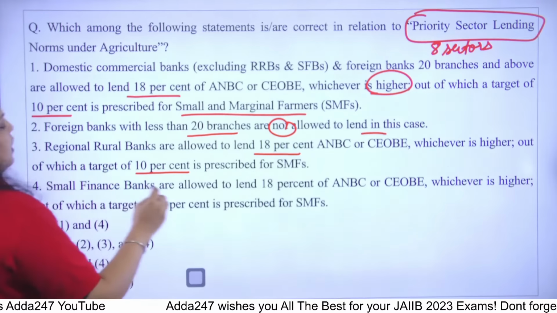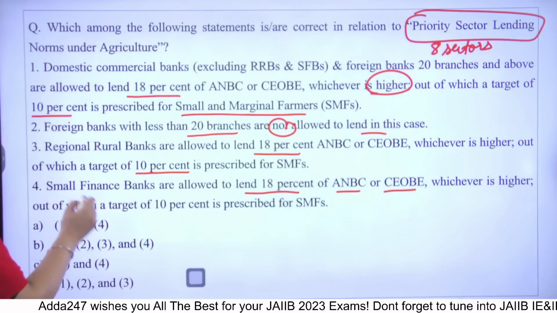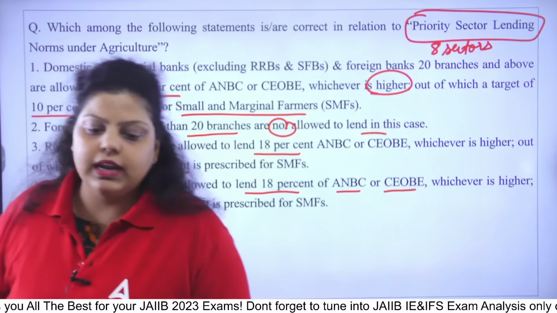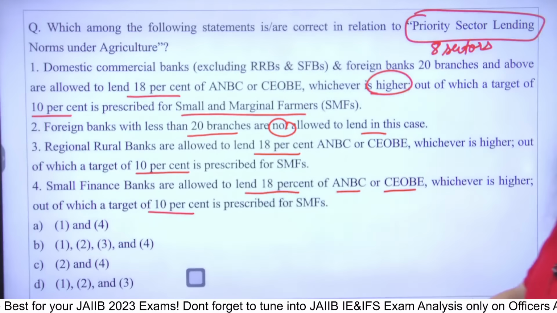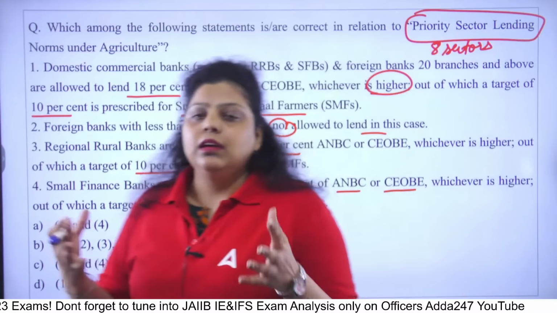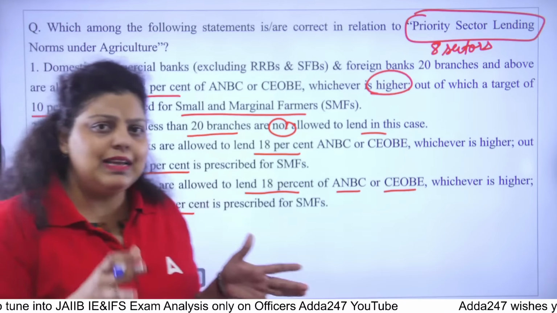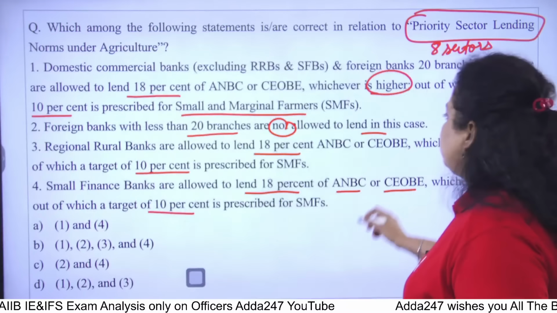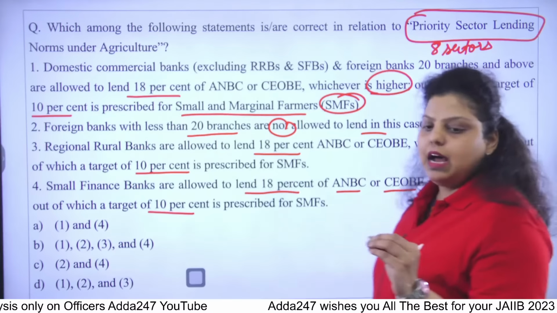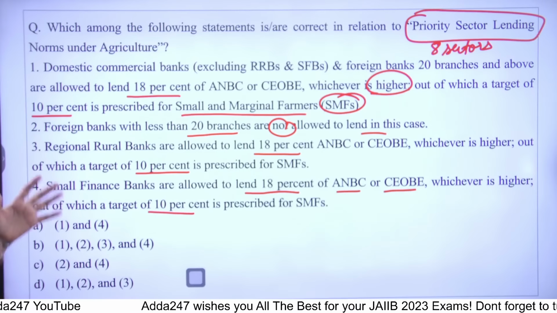Next is saying small finance banks are allowed to lend 18% of ANBC or COB, whichever is higher, out of which a target of 10% will go to the SMF, the small and marginal farmer. Small and marginal farmers are those farmers, when we talk about small farmers, who have an agriculture holding of 1 to 2 hectares, and the marginal farmer who has less than 1 hectare of land holding. So that's the small and marginal farmers we have, and RBI has given this category, right?